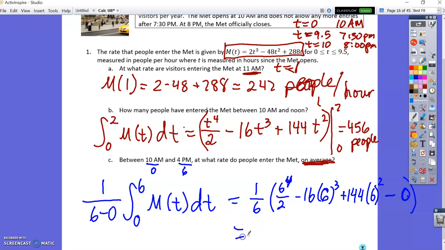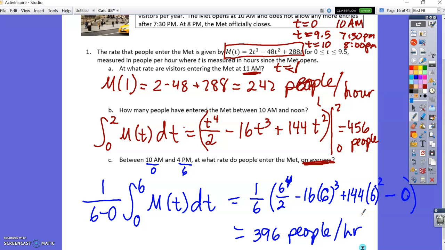And that is equal to 396 people per hour. If you're wondering how I'm doing these calculations so fast, it's because I already did them all, and I'm just writing down the answers. It would normally take me quite a bit longer, but I don't want to waste your time.